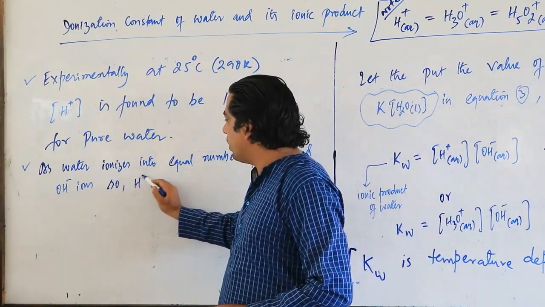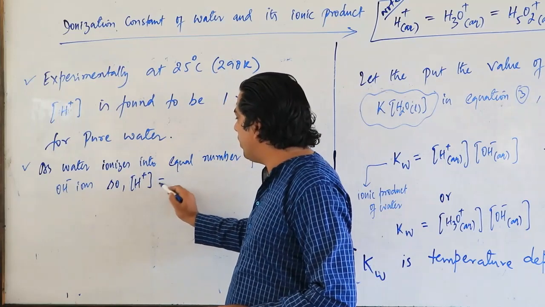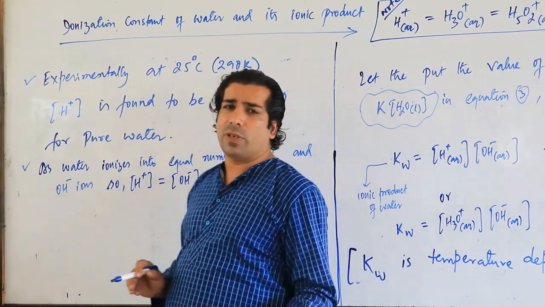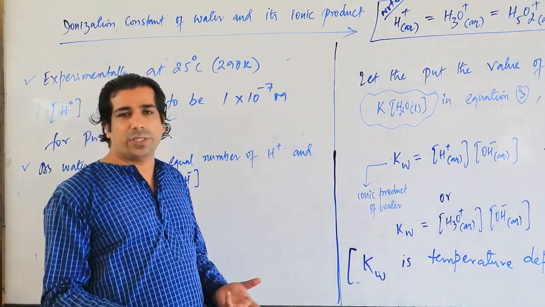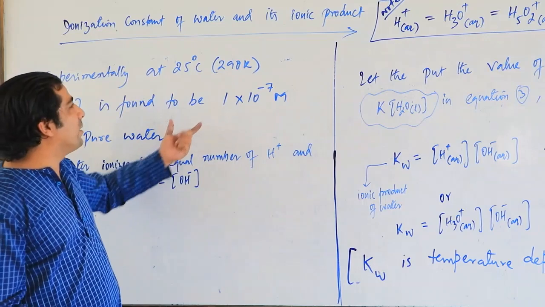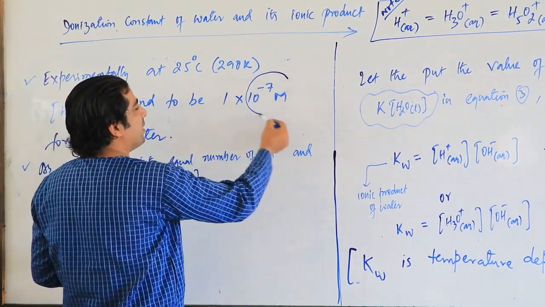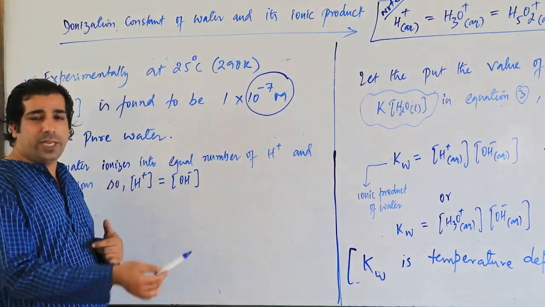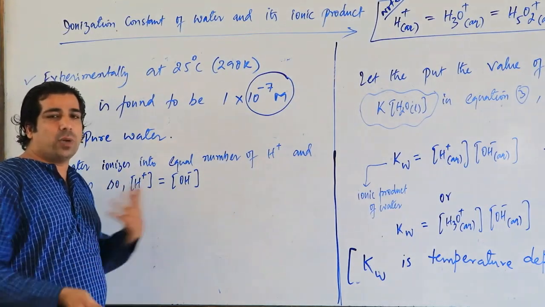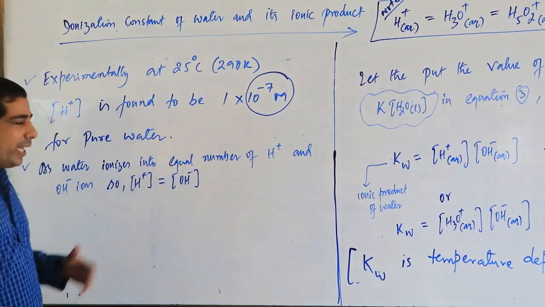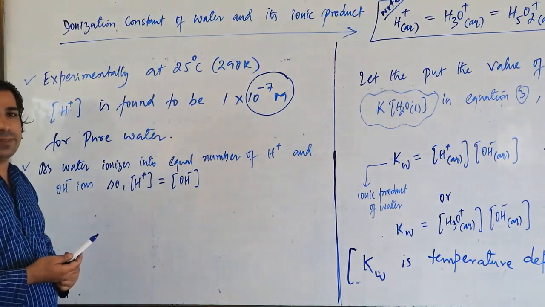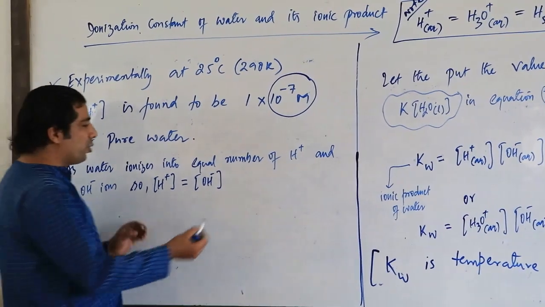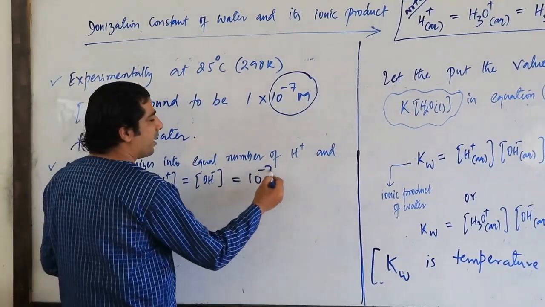the molar concentration of H plus will be equal to the molar concentration of OH minus. So equal numbers of H plus and OH minus will be there in water. Experimentally we know that our H plus concentration is 10 raised power minus 7, and water gives equal numbers of H plus and OH minus. So H plus is 10 raised power minus 7, then OH minus will also be 10 raised power minus 7. So both will be equal to 10 raised power minus 7 M.